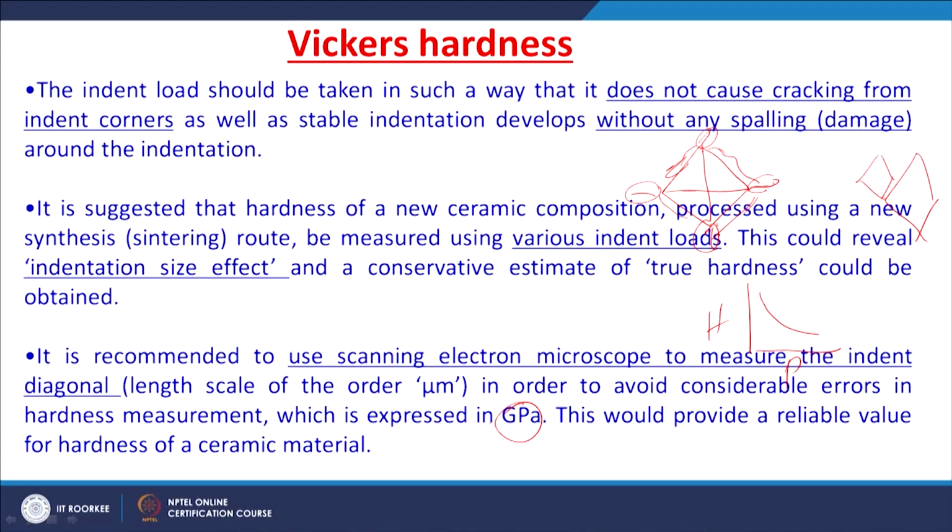For example, the scanning electron microscope can be used to measure the indent diagonals precisely. So, Vickers indentation shall be done at a load where it does not cause cracking from the indent corners and it shall not have any spalling around the indentation, or you must take measurements at various indent loads so that it could reveal the indentation size effect. It is better if you use the scanning electron microscope than the optical microscope to measure precisely the diagonal length, which is generally in the order of micrometers, right.